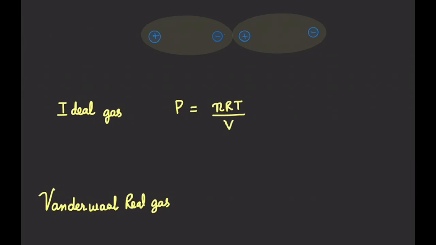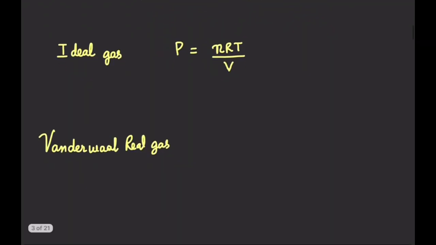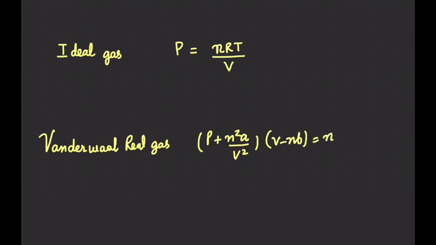volume of the gas. But for a real gas, if we take an example of a Van der Waals real gas, we know the equation (P + n²a/V²)(V − nb) = nRT. So in this equation we know that n²a/V² is the pressure correction, and V − nb, where nb is known as the volume correction. So in case of a Van der Waals real gas, the pressure depends on what? We can write that pressure is equal to nRT/(V − nb) − n²a/V².